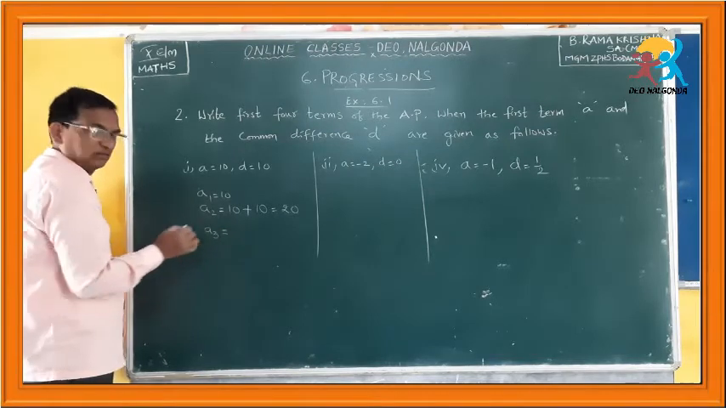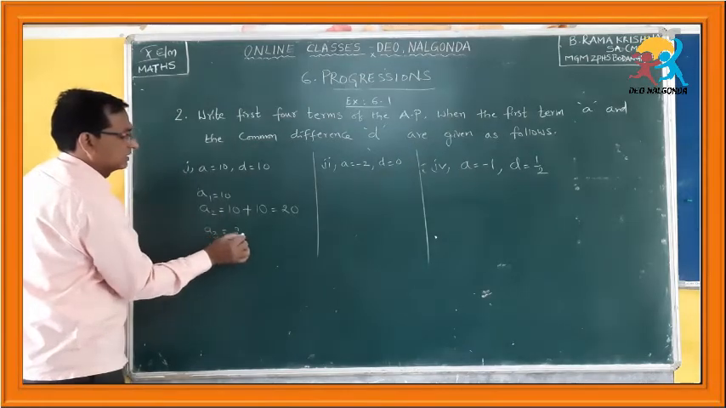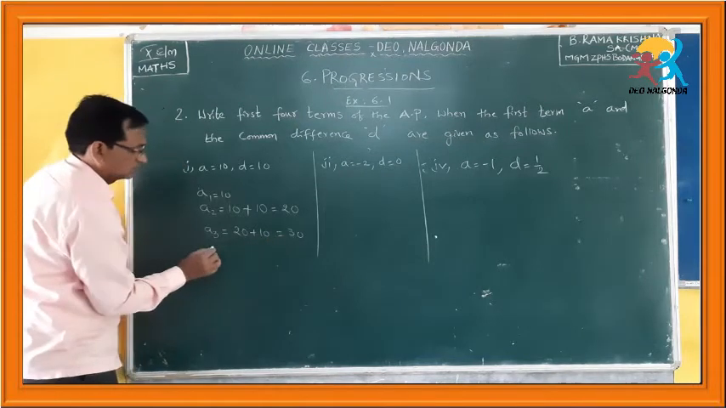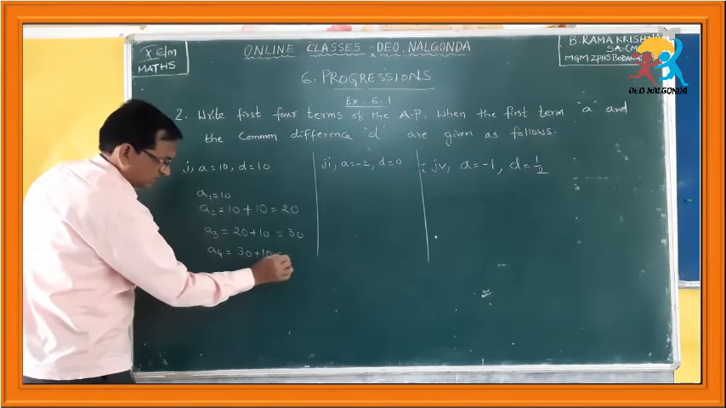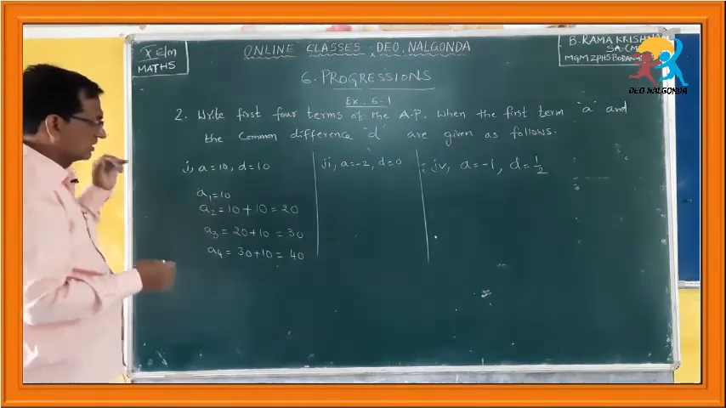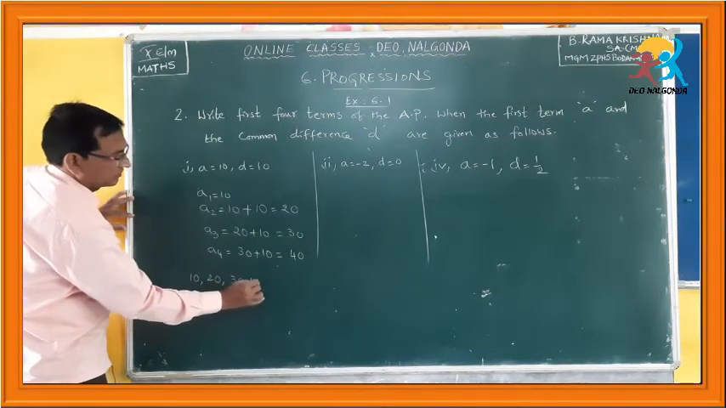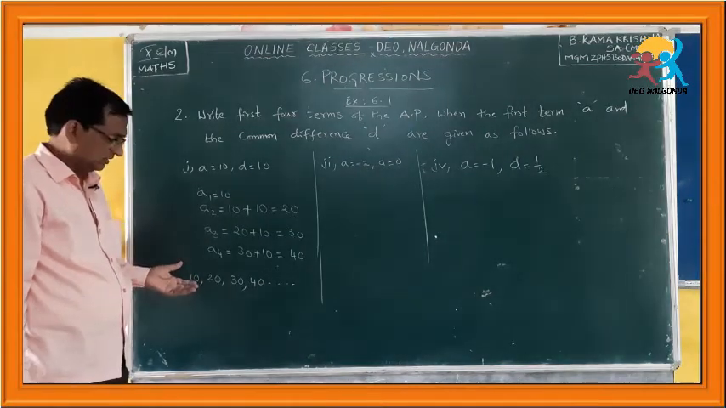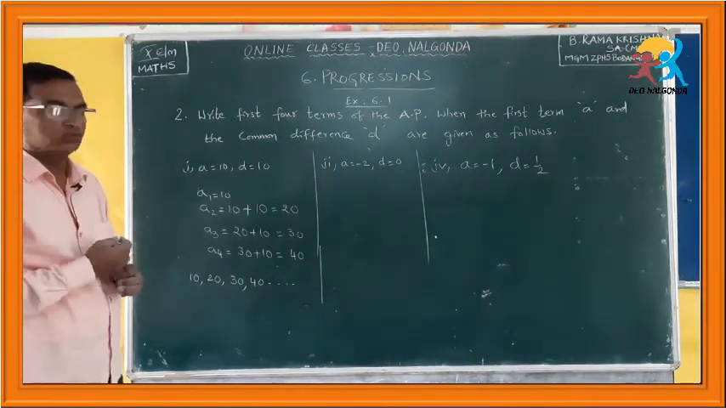Next, the third number in the series or sequence or AP is this second number added with the common difference. So, you get the third number. Next, A4 is equal to this third number added with the common difference. You will get 40. So, what are the 4 terms in this AP? They are 10, 20, 30, 40 and so on. He asked us only to write the first 4 terms, so we did that. In the same manner, here also we can do this.